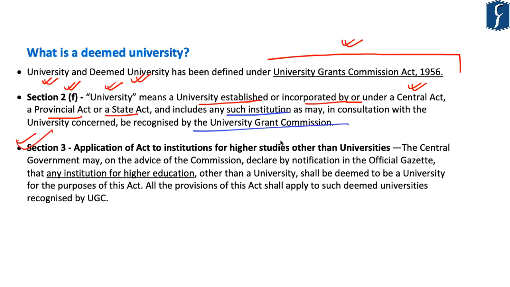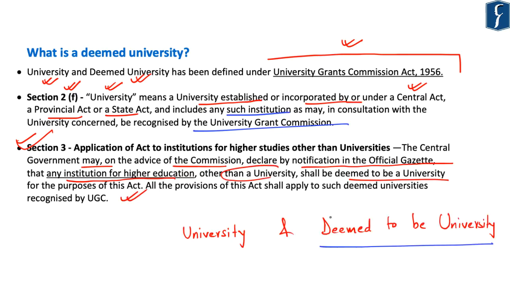Now, Section 3 of this Act mentions that the central government may, on the advice of the University Grants Commission, declare by notification in the official gazette that any institution of higher education other than a university shall be deemed to be a university for the purpose of this Act. So it's important to note that the central government, on the advice of UGC, can declare any institution of higher education other than a university to be a deemed university.